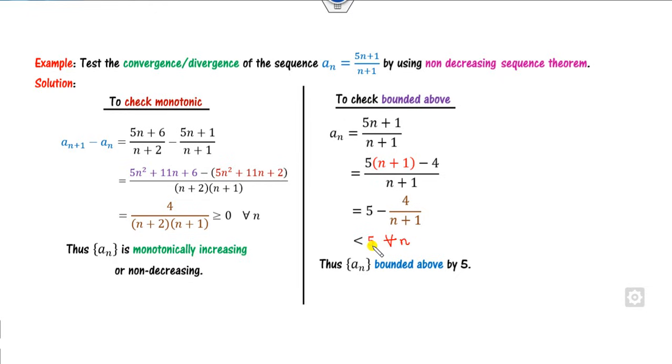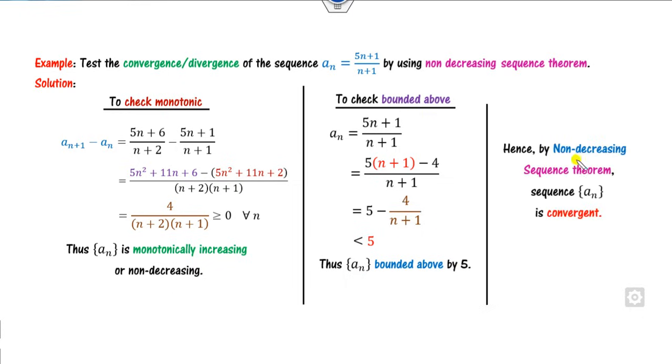So therefore the sequence is bounded above by 5. So both the properties are satisfied, hence the sequence is convergent by using the non-decreasing sequence theorem. And once it is here, how can you find the limit? The limit is 5, which is the right answer.